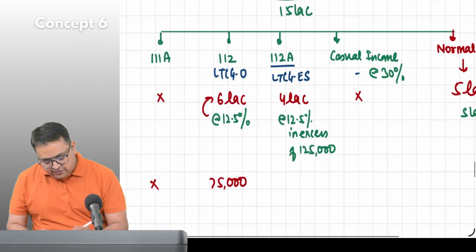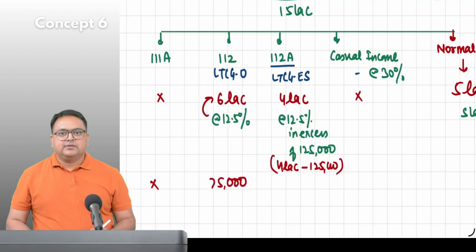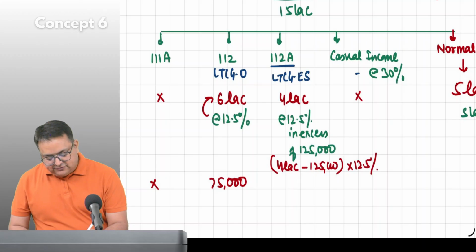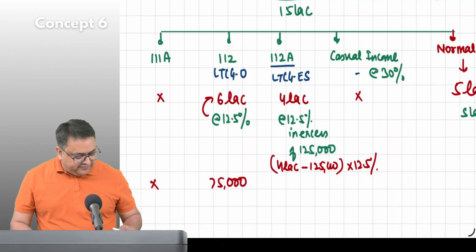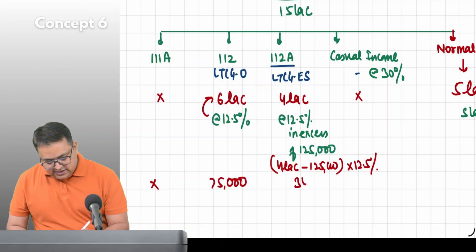So out of 4 lakh, we will subtract 125 and tax only 2,75,000 at 12.5%. How much would it be? 34,375.